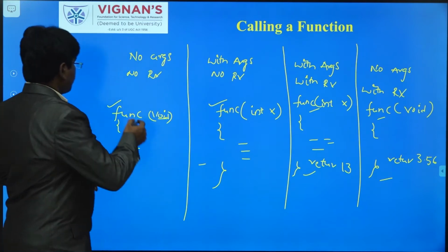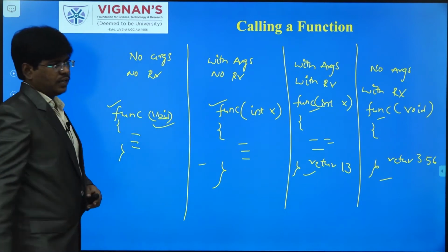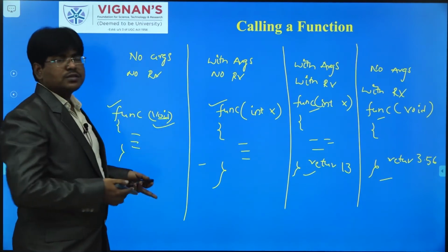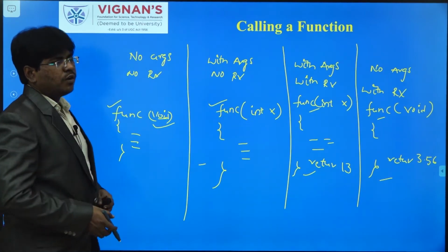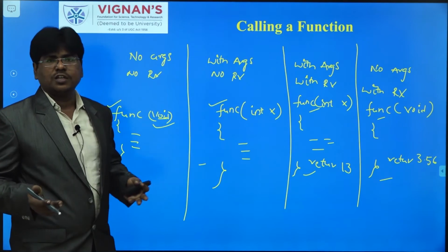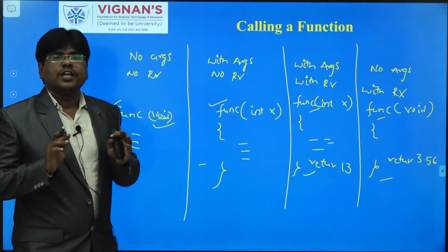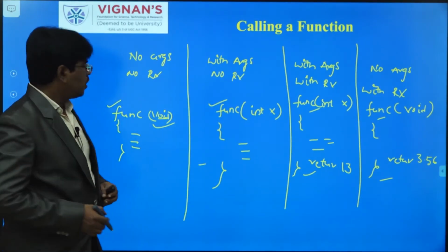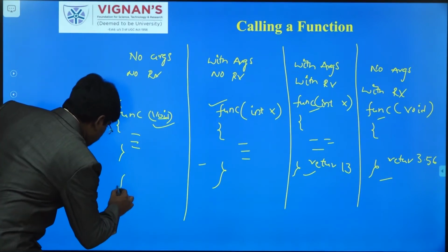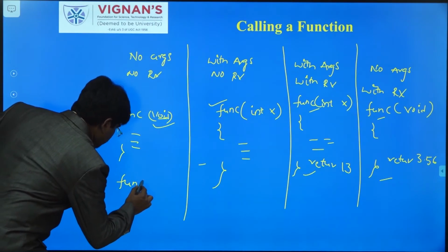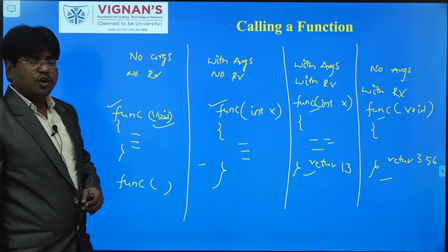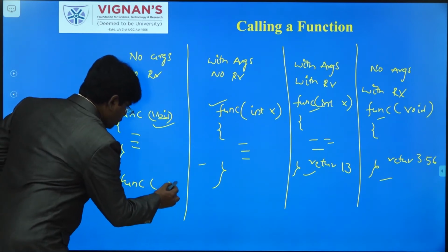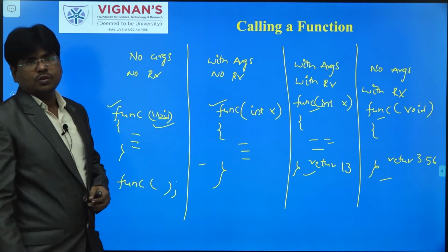For example, consider functions with no arguments and no return values. When you want to call a particular function, it will be called with the name of that function, and when you call the function, you have to mention a semicolon.